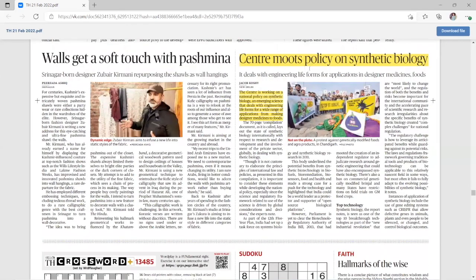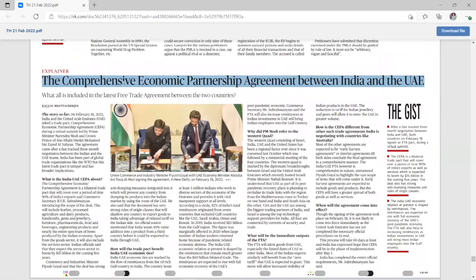Then in this topic, Centre mods policy on synthetic biology. We'll discuss synthetic biology, the importance of synthetic biology in medicines and in agriculture, and then we will also discuss CRISPR technology. And then the comprehensive economic partnership agreement between India and UAE. So this we have discussed. Then again, we'll also discuss in short the India-UAE comprehensive economic partnership agreement.